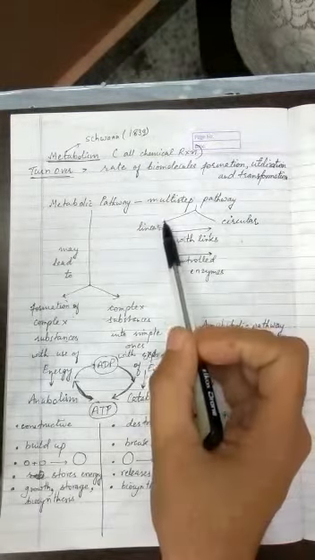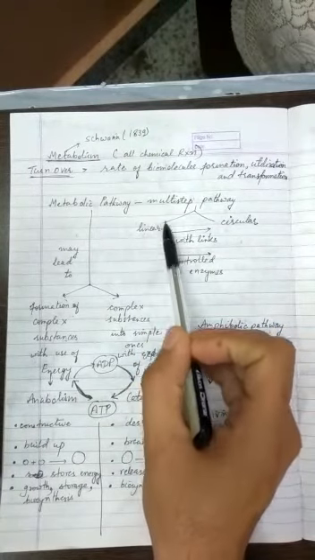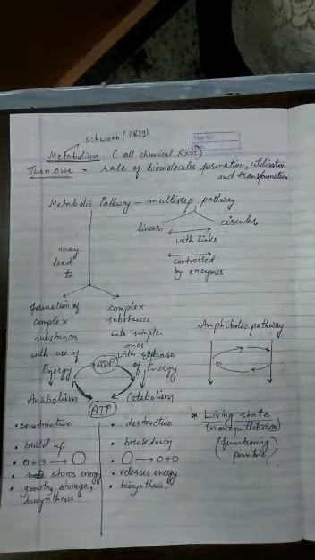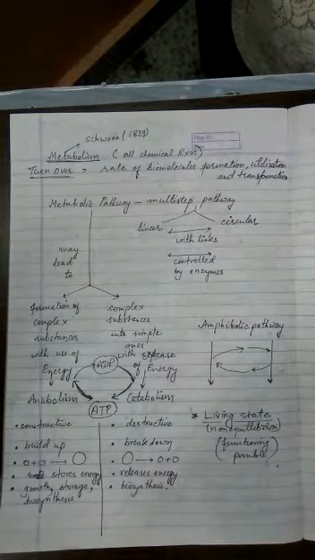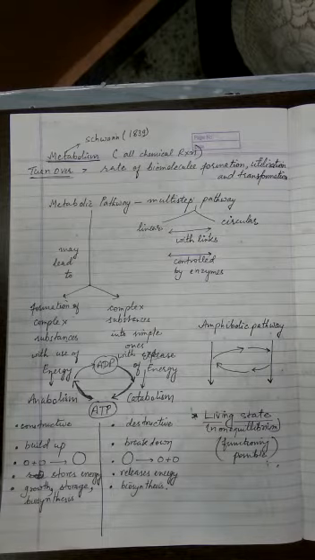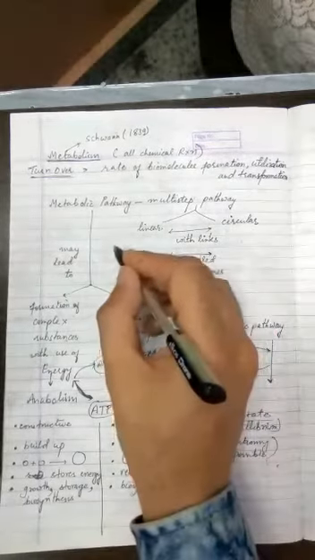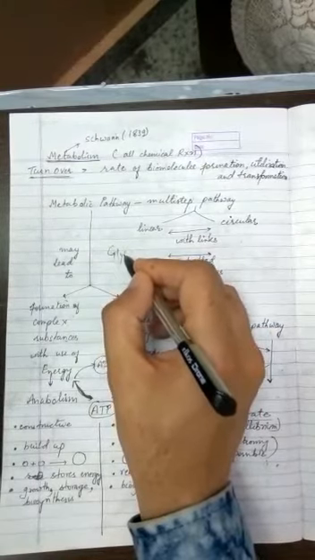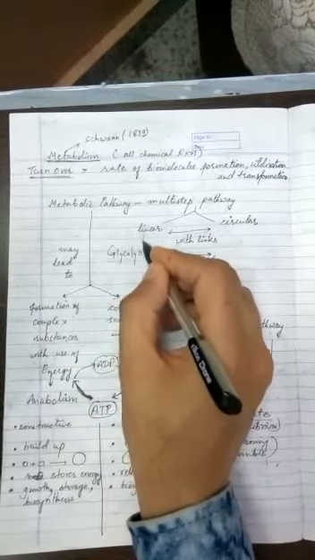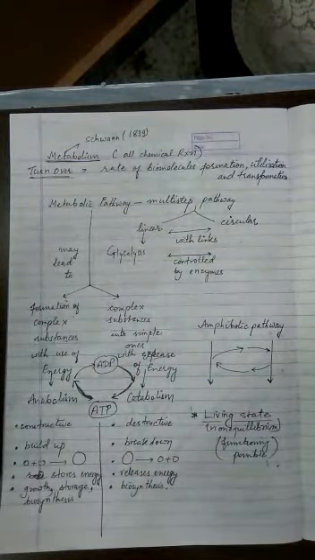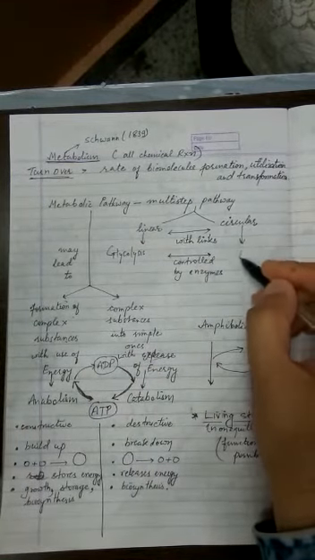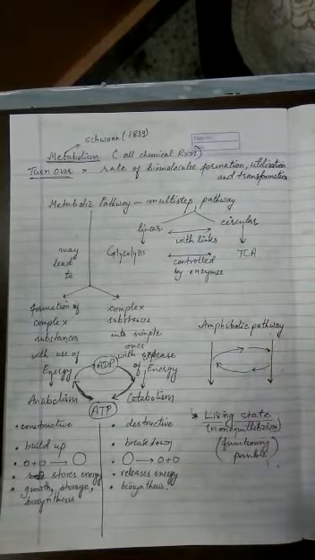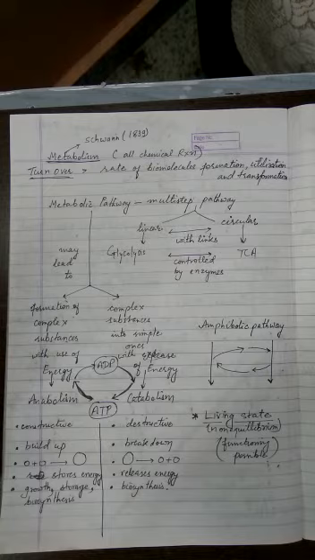I can just give you an example. In 10th class you learned about glycolysis, the common step of respiration, whether it is aerobic respiration or anaerobic respiration. The common step is always the first step, and that first step is glycolysis. And remember, the glycolytic pathway is a linear pathway. But when we talk about the TCA cycle or Krebs cycle, that cycle goes in a circular manner. So that means a metabolic pathway is a multi-step pathway. It can be circular or linear.